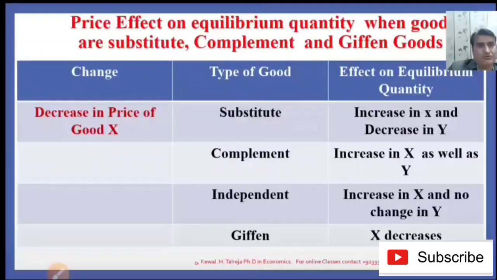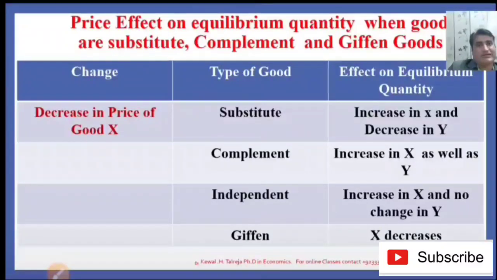Complement goods are those which go together, which are used together. For example, car and fuel, or bike and fuel, or cartridge and printer. These are the complement goods. So the decrease in price of X commodity increases X as well as Y.